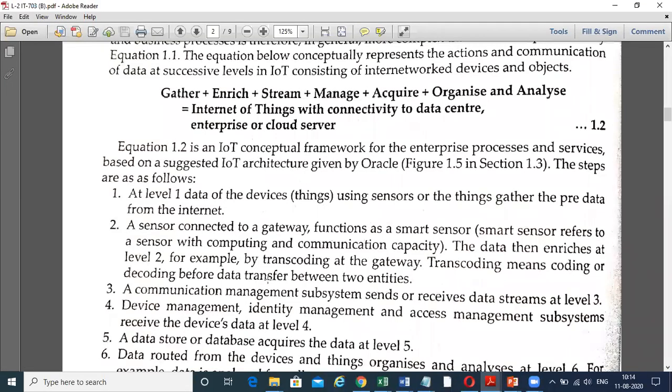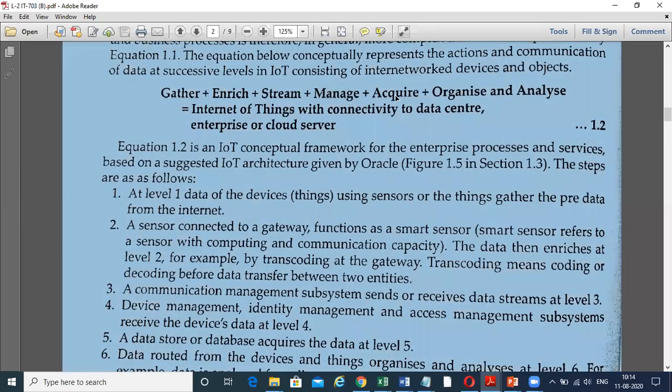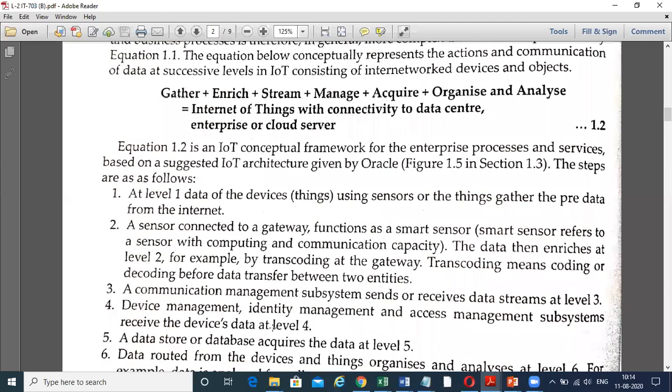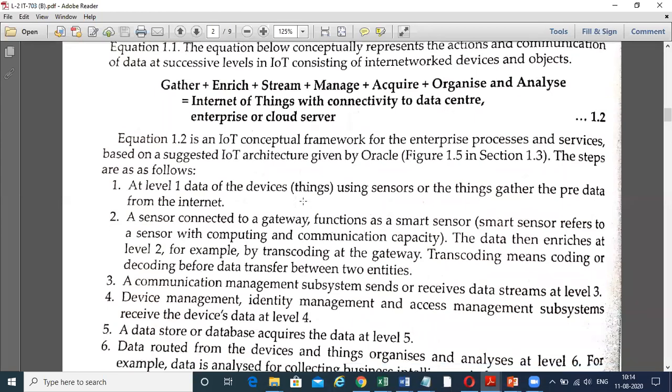And at level 4, it receives the data, that is manage data. Acquire is level 5. In acquire, that is the data store database, the data is stored, that is the acquired data. And organize and analyze comes under level 6. So in the framework suggested by Oracle, there are 6 levels.